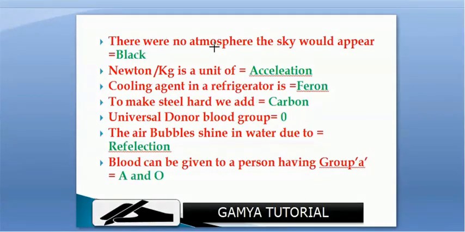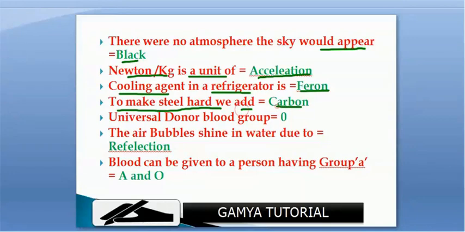If there were no atmosphere, the sky would appear black. Newton per kg is a unit of acceleration. Cooling agent in a refrigerator is freon. To make steel hard we add carbon. Universal donor blood group is O. Air bubbles shine in water due to reflection. Blood can be given to a person having group A from A and O.